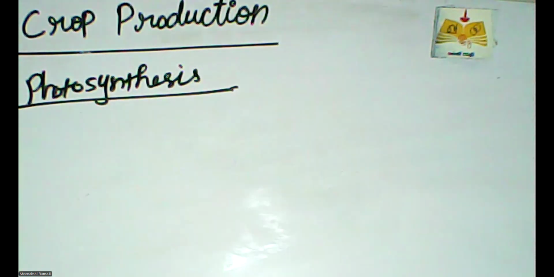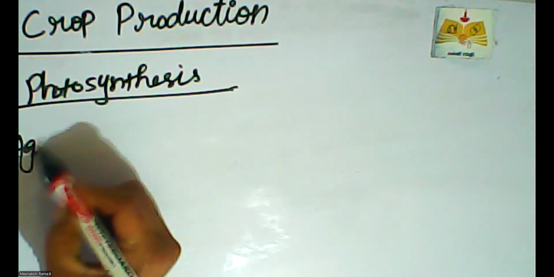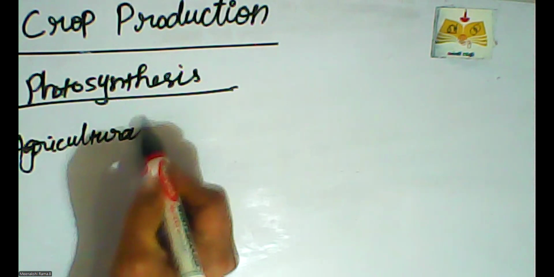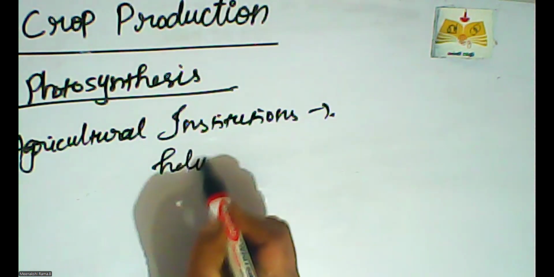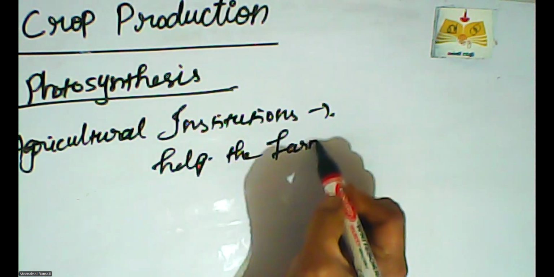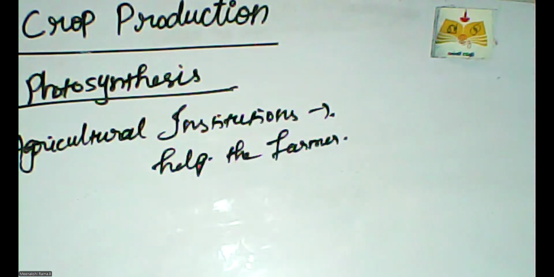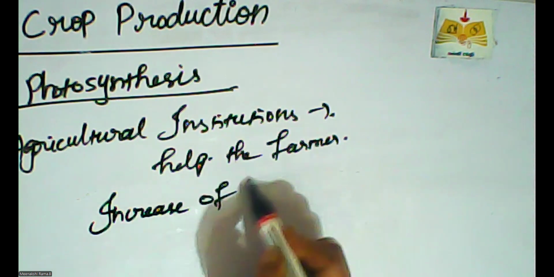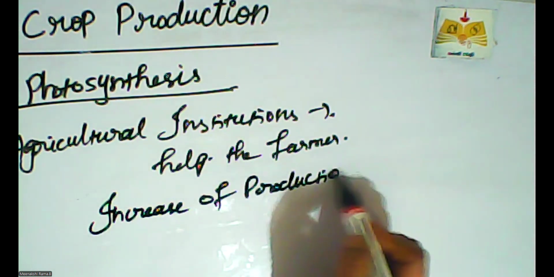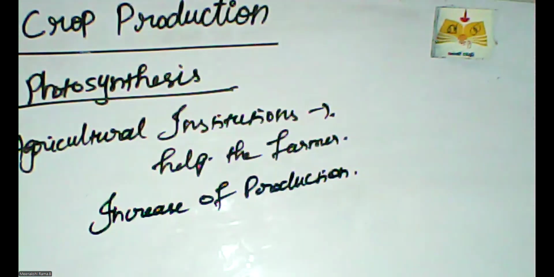How are productions increased? Agricultural institutions help the farmers increase the production of crops, improve it, and harvest good quality material.